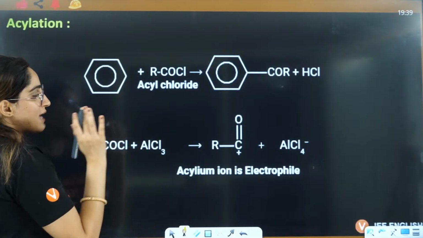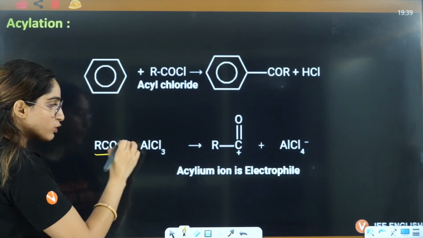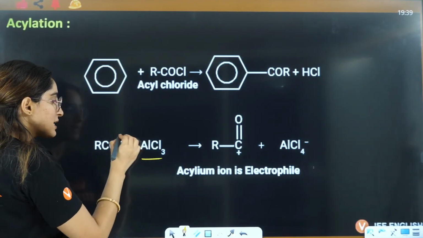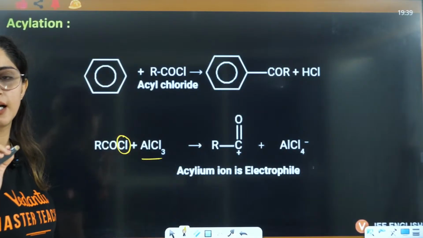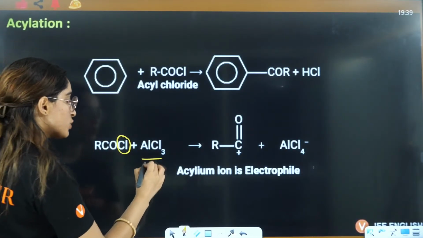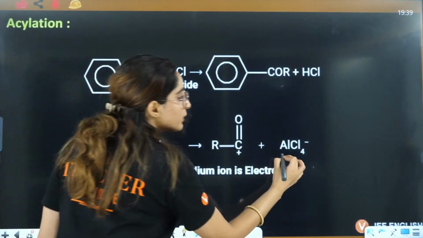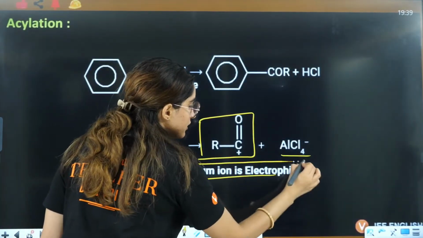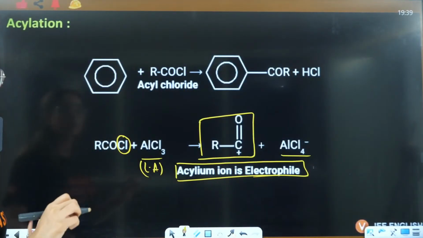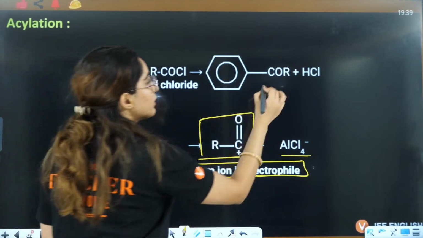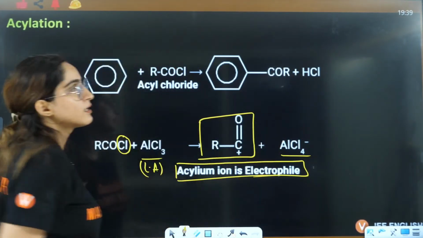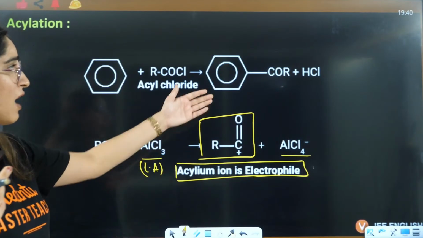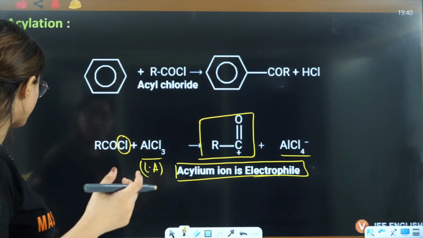Now let's talk about acylation. In acylation, you have acyl chloride and AlCl3. Again, this is Cl negative, and this Cl negative will be taken out by the Lewis acid. Here you will have AlCl4 negative, and this is your acyl cation, the acylium ion, which is acting as an electrophile. That will attack here and you will have COR here. If you have R as CH3, that will lead to the formation of acetophenone.